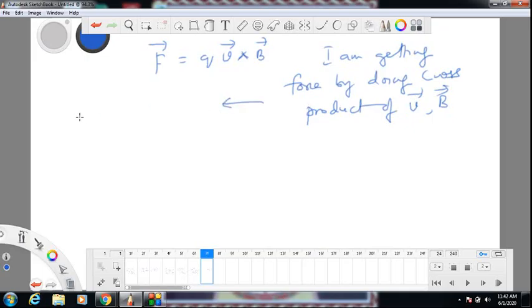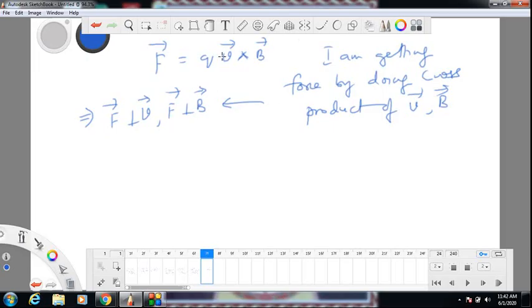So this means the force is perpendicular to velocity also, and force is perpendicular to magnetic field also. This is the idea of cross product. When you cross two vectors, the answer that you get is perpendicular to both original vectors.